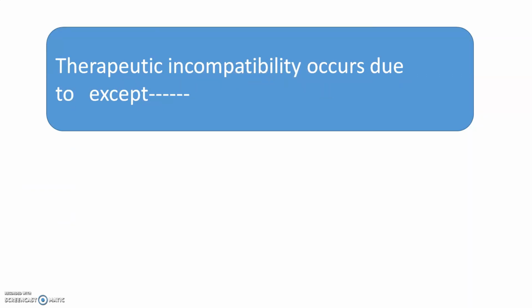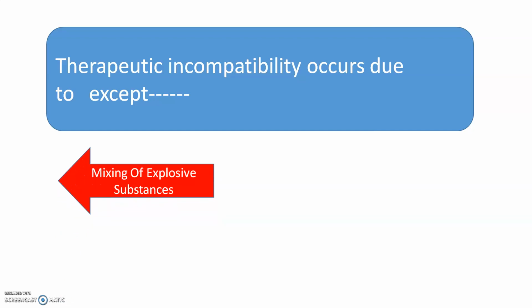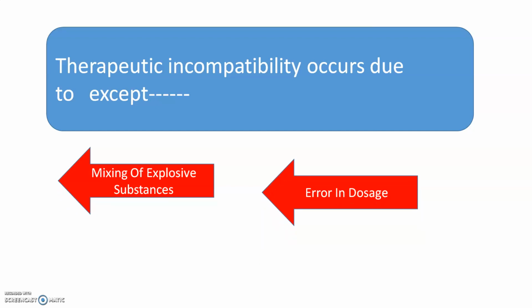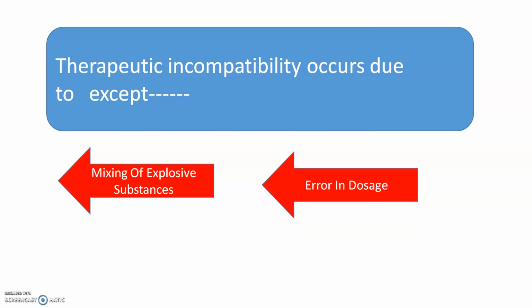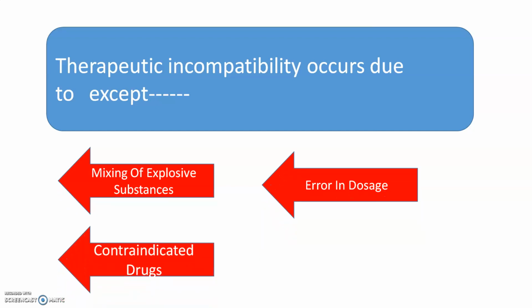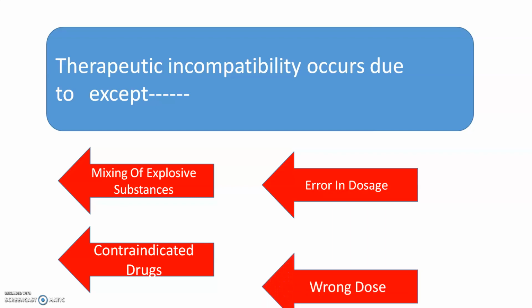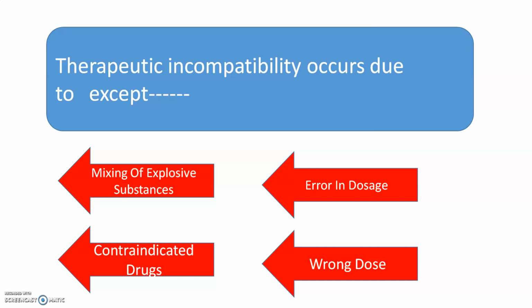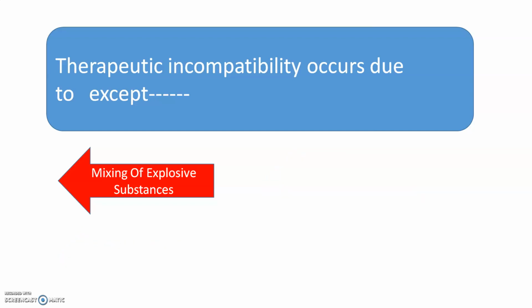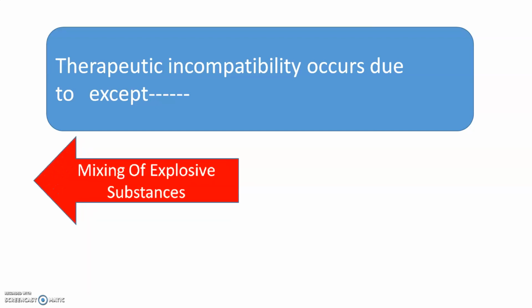Therapeutic incompatibility occurs due to all except: mixing of explosive substances, error in the dosage, contraindicated drugs, or wrong dose. So therapeutic incompatibility occurs due to all except mixing of explosive substances. The correct answer is mixing of explosive substances.